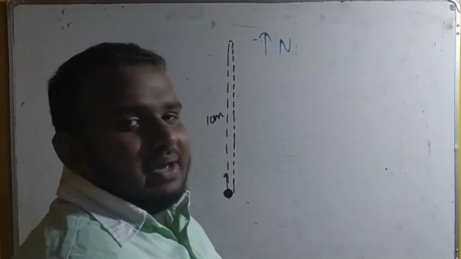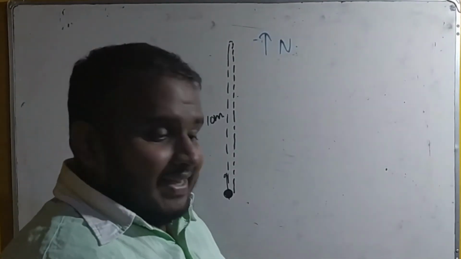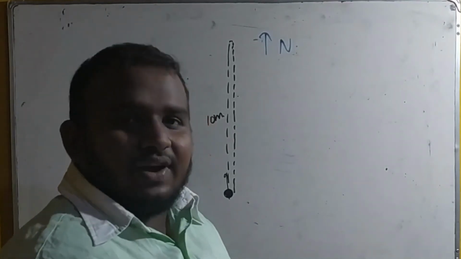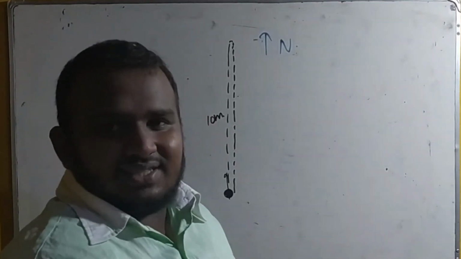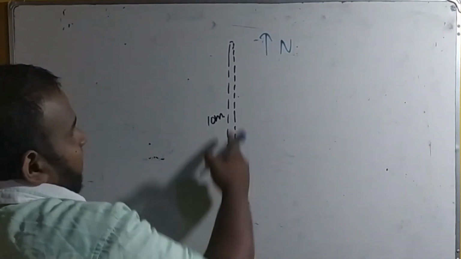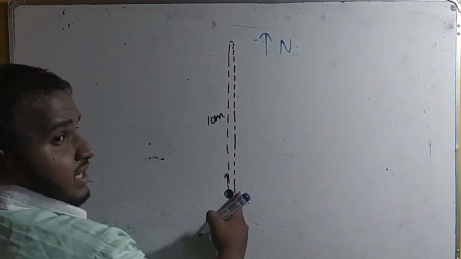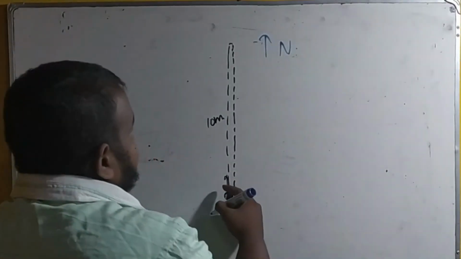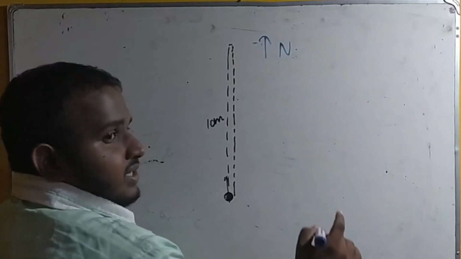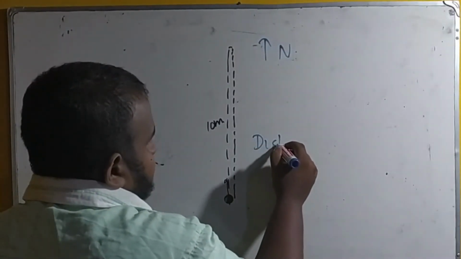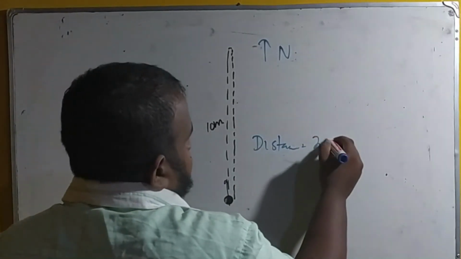Imagine whenever you throw a ball upward, when it comes back to your hand, the initial and final points are the same. So it started here, went up and came down. The length of the moving path is 10 meter up, 10 meter down. Altogether the distance is 20 meter.